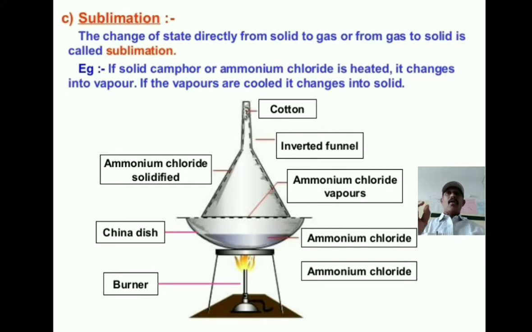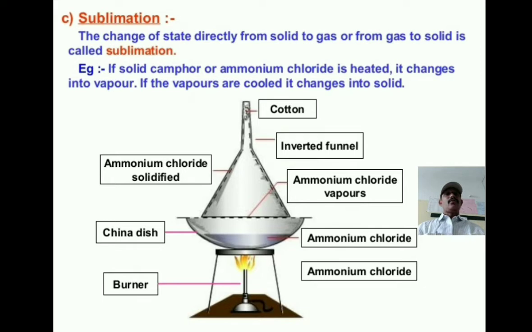Put a cotton plug on the stem of the funnel, as shown in the figure. Below the china dish, keep the tripod stand along with the burner. This is the arrangement of the equipment as shown in the figure.